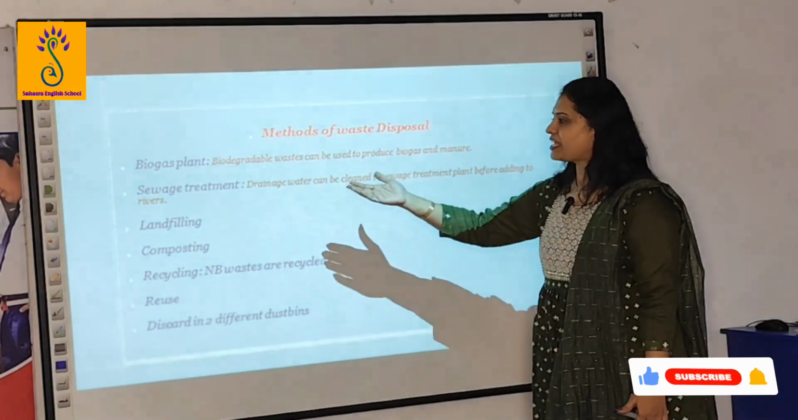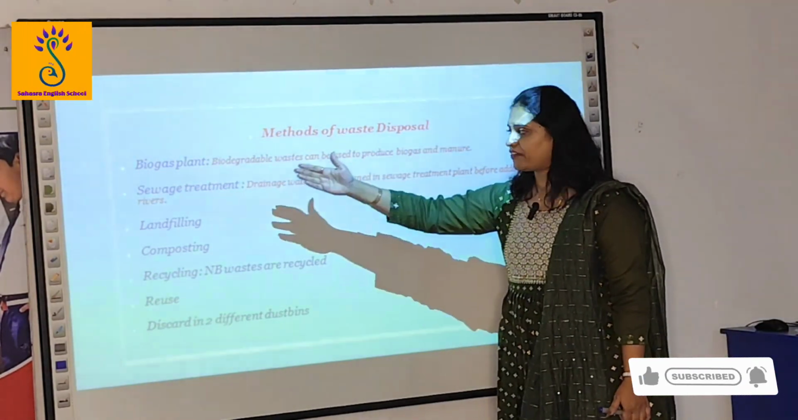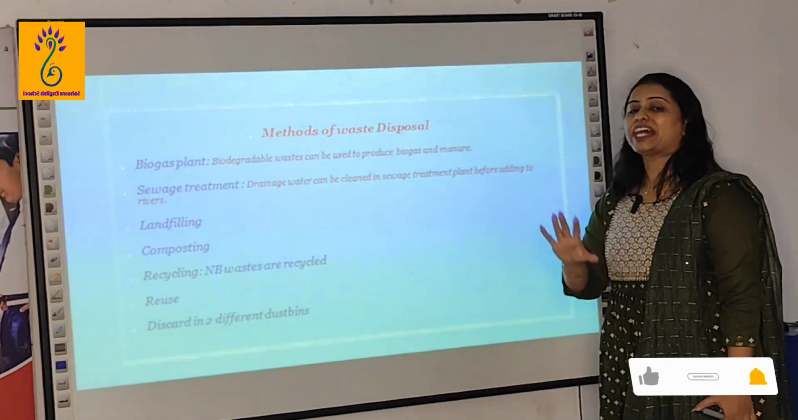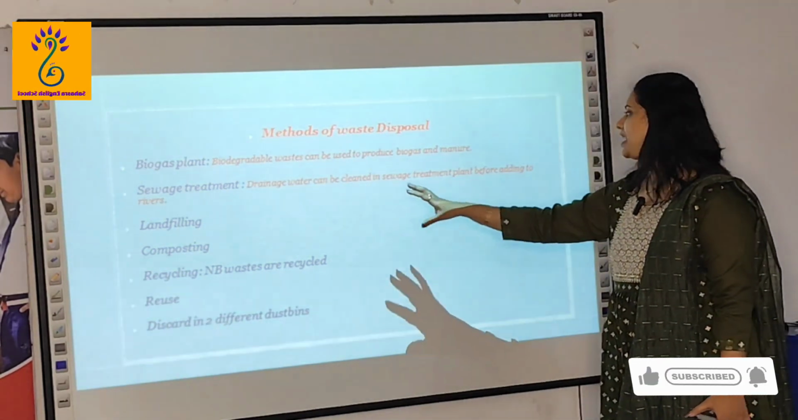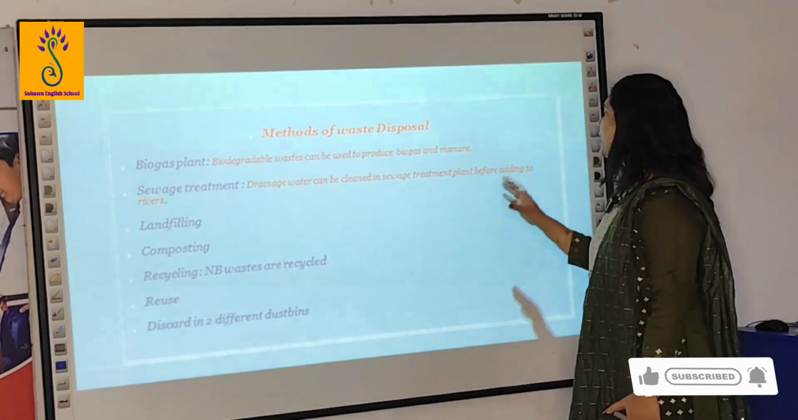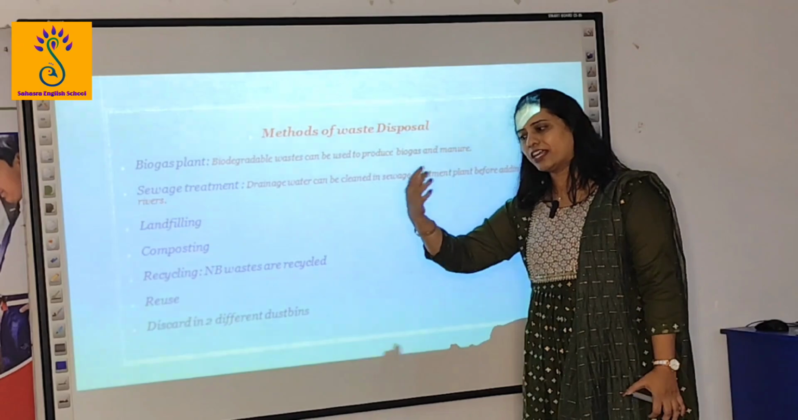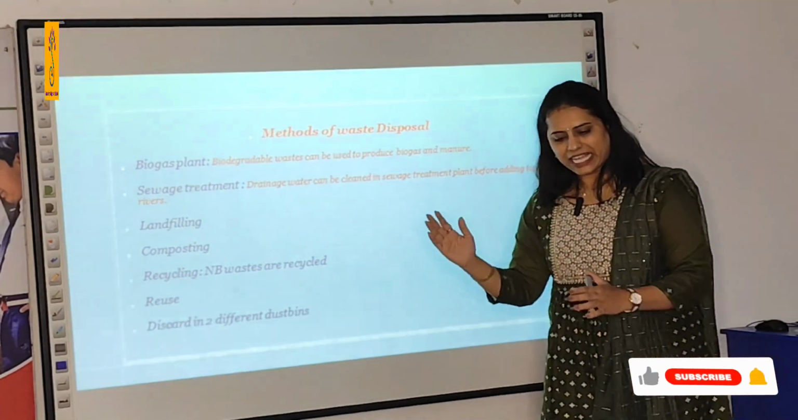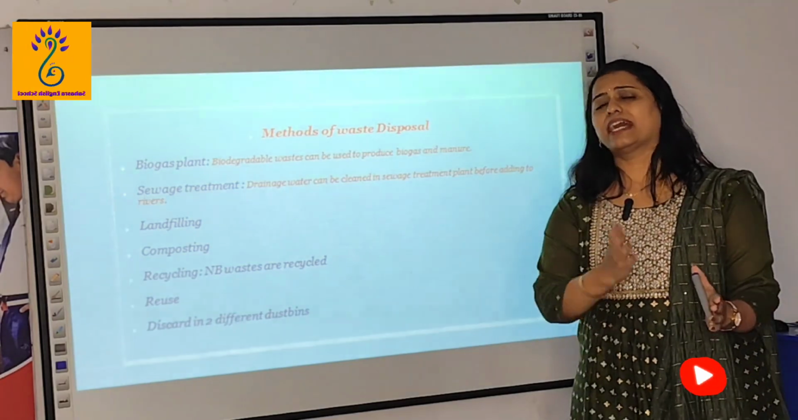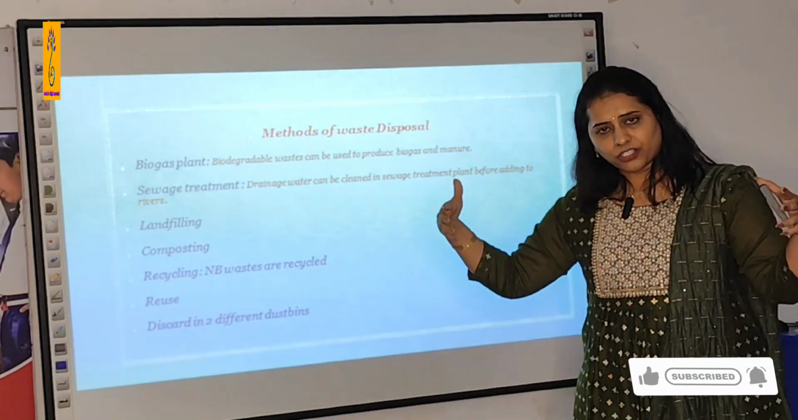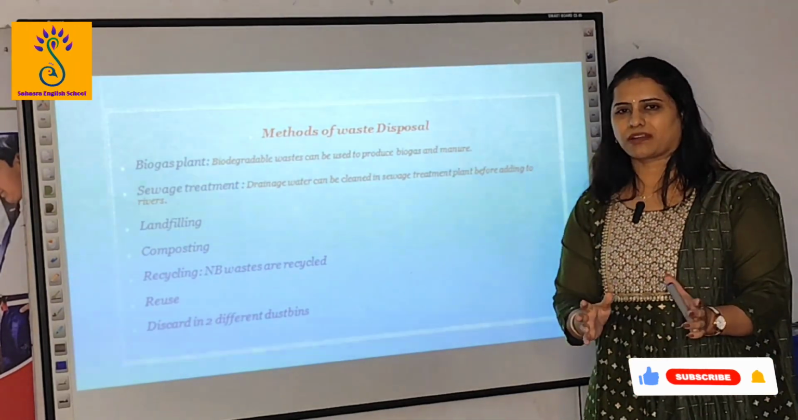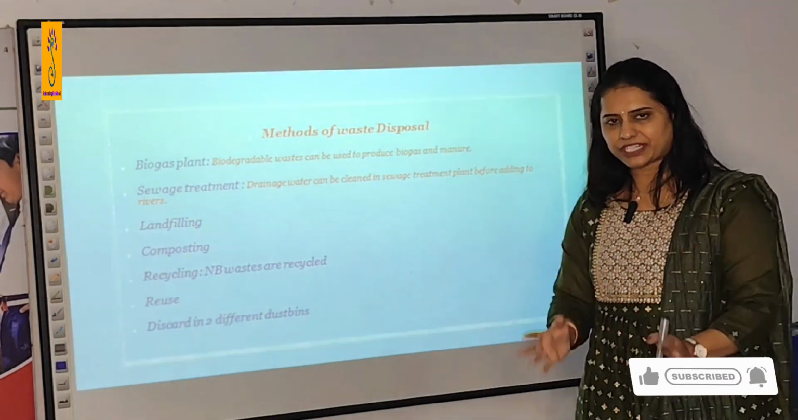Next, sewage treatment, a different method. The drainage water, whatever is in the drain, is sent to the sewage treatment plant before it is added to the rivers. Because if that sewage water is mixed up with the river water, river waters are considered fresh water, isn't it?